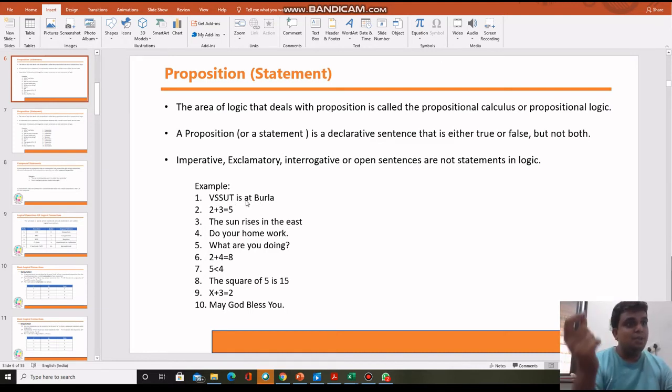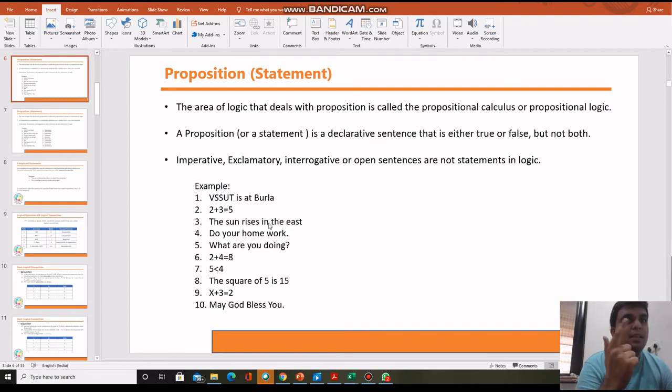This statement might be true, might be false, but not both, true or false. That's why this is called a proposition. 2 plus 3 equals 5. This statement might be true, might be false, so that's why this is also a proposition.